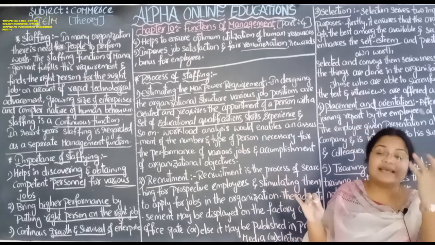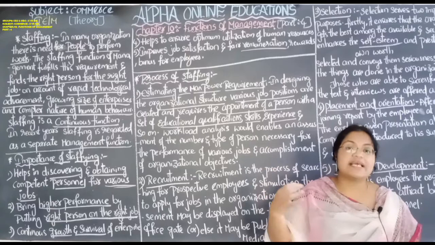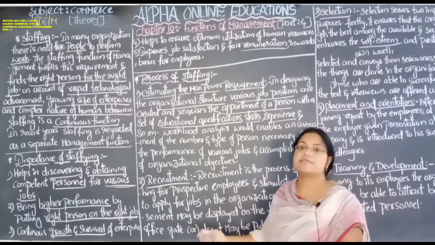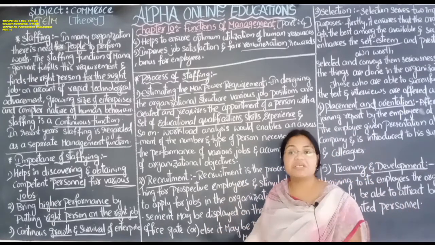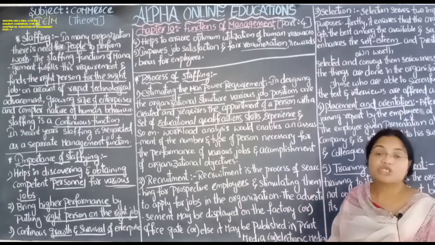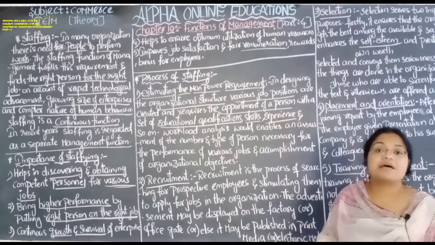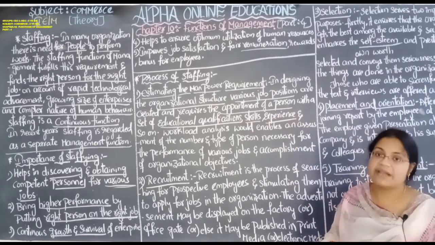One particular degree is required for them, and skills: they should have communication skills, expressing skills, and motivating skills. According to the job, they should have certain skills which are related to the job. And some amount of experience is also necessary.